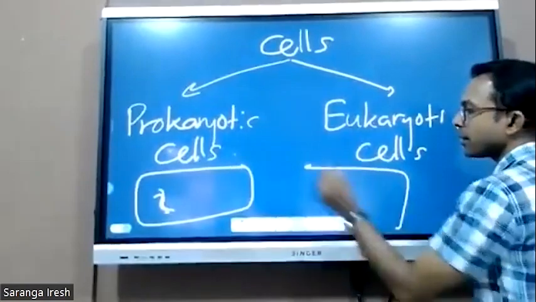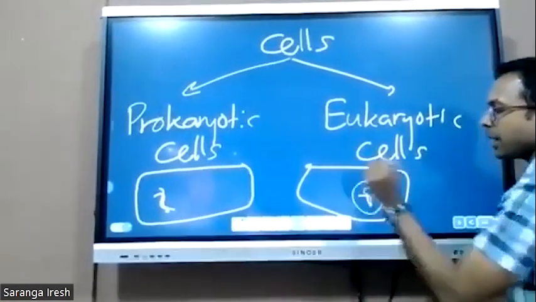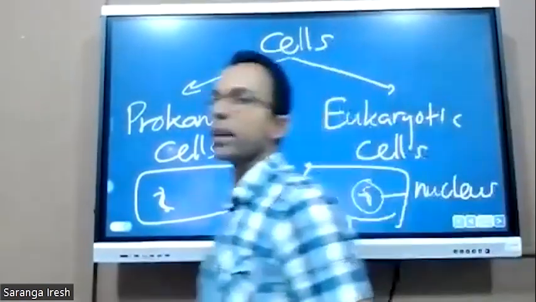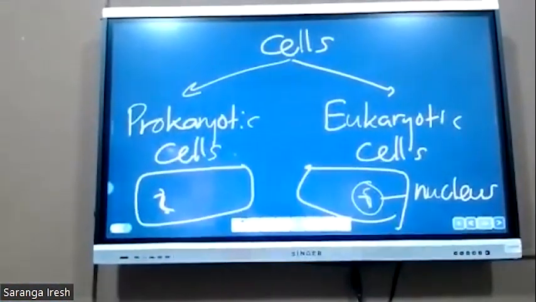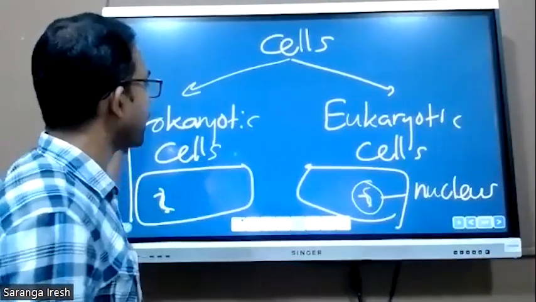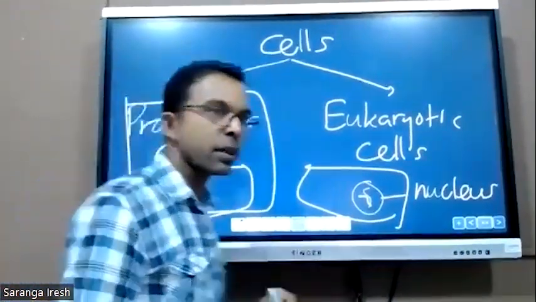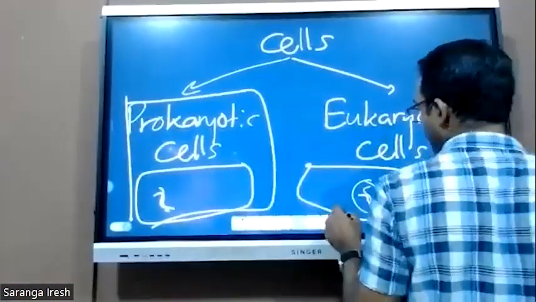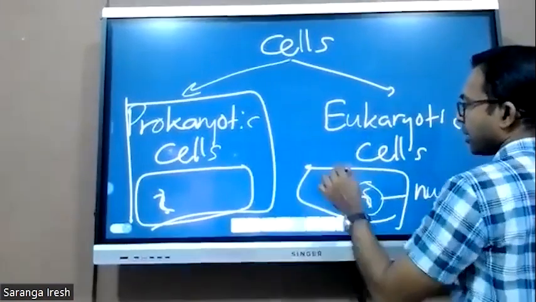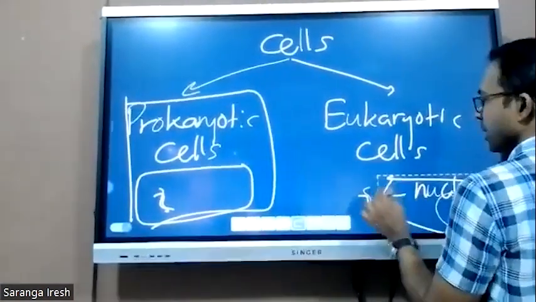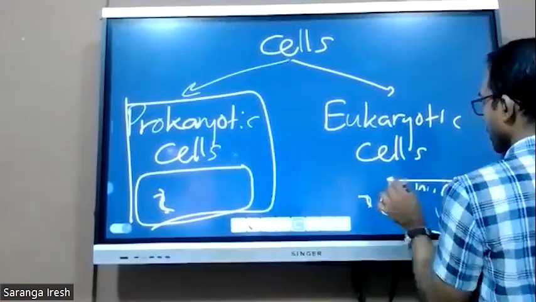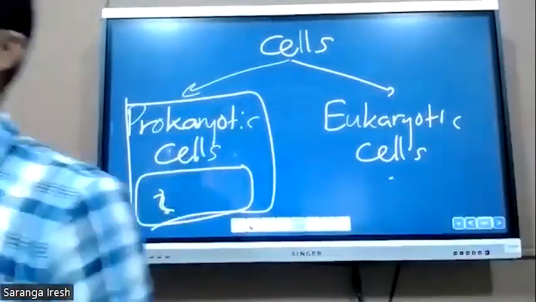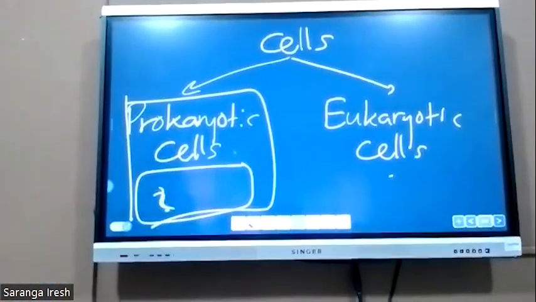But in eukaryotic cells, the DNA is covered by a membrane. That structure is called the nucleus. Eukaryotes have a nucleus. Prokaryotes do not. Under prokaryotic cells, I just mentioned the bacterial cells. Examples of eukaryotic cells: fungi, animal cells, plant cells, and protists. They are the eukaryotic cells.